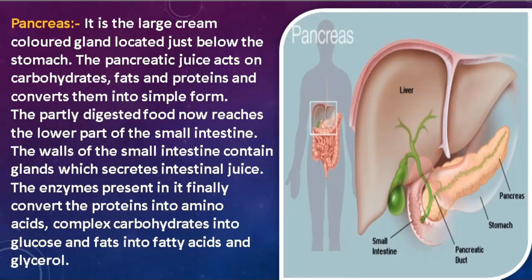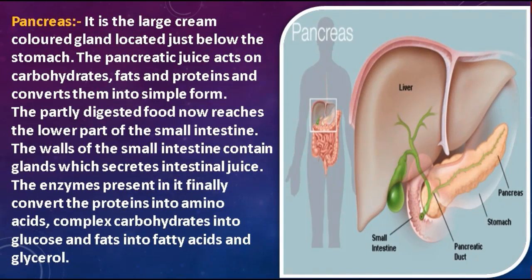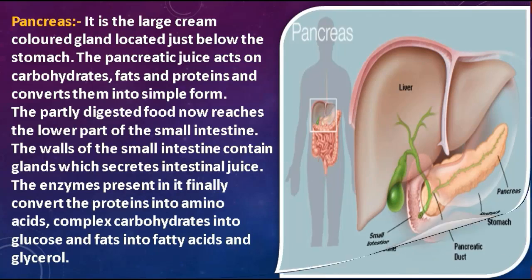Here, the walls of the small intestine secrete enzymes, and these enzymes convert protein into amino acids, complex carbohydrates into glucose, and fats into fatty acids and glycerol. Now let's move on towards the next slide.